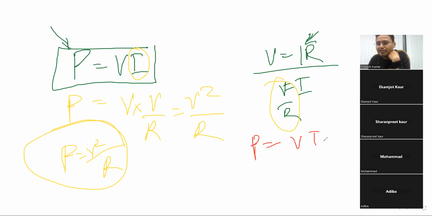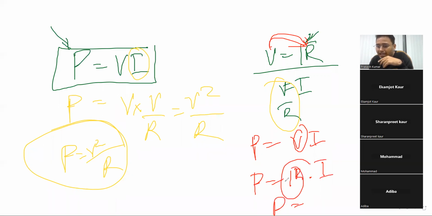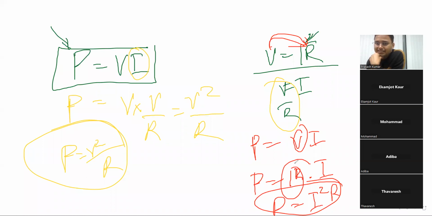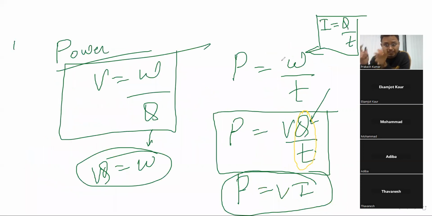Power equal to V into I. If I want to remove this voltage, in place of voltage I can write IR, Ohm's law. So in place of voltage I am writing I into R into I. So see, power equal to I into I will be I square R. This is also a formula. You just need to know power equal to V into I. Where did this come from? Power equal to work in a given time. In place of work, I write V into Q. Now this Q by T is becoming I. Power equal to VI.